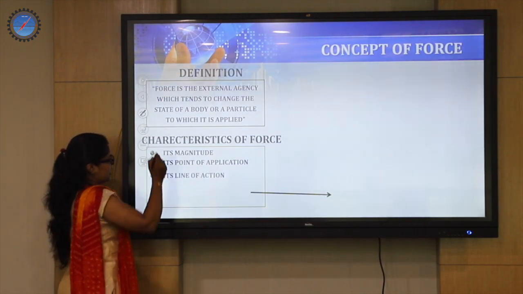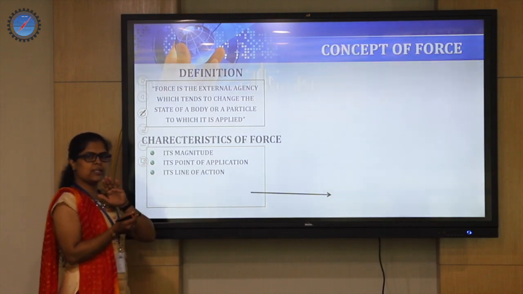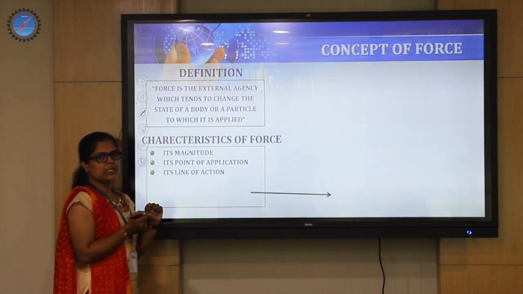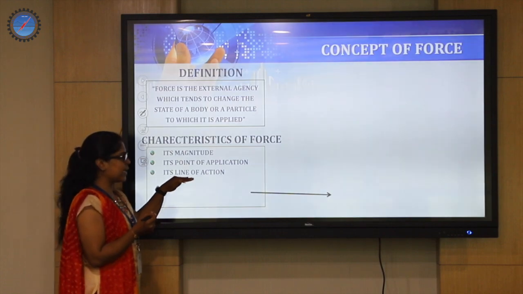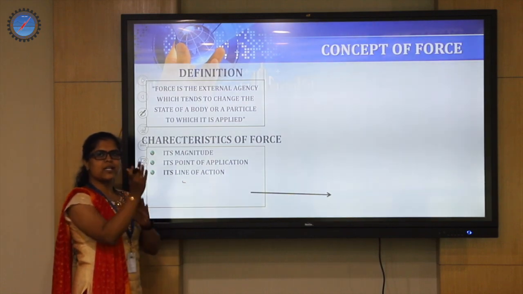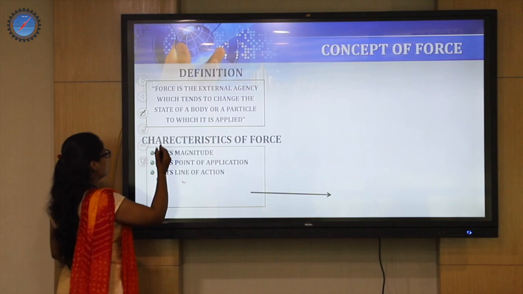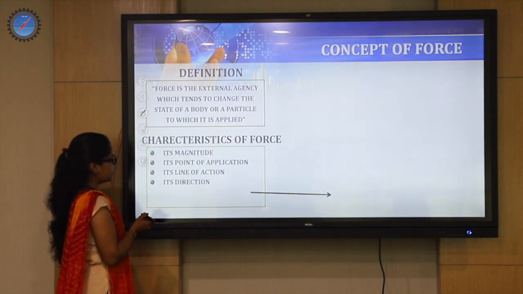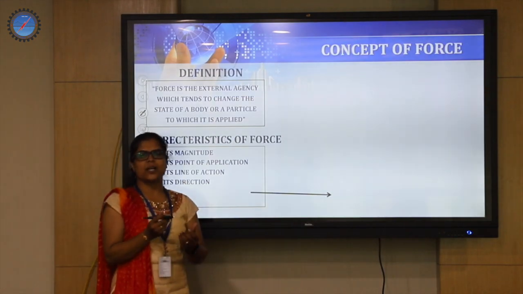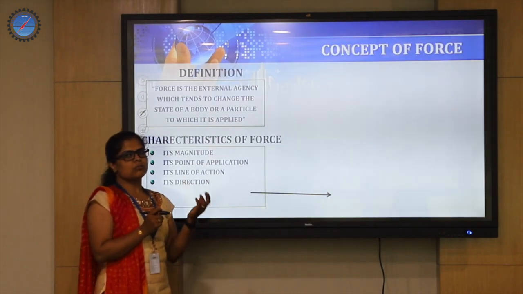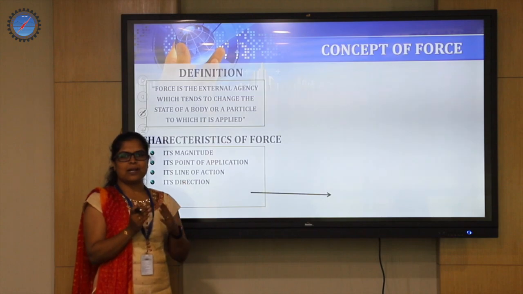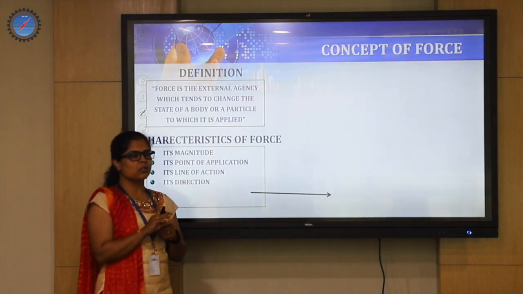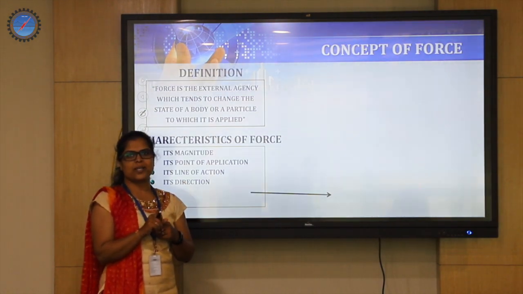And its line of action, that means the line along which the force is being applied, is not exactly the direction of the force; it coincides with the direction of the force but is not exactly the direction. Its direction is designated by a value theta, the angle the force makes with respect to the global x-axis, or as we call it the major axis.